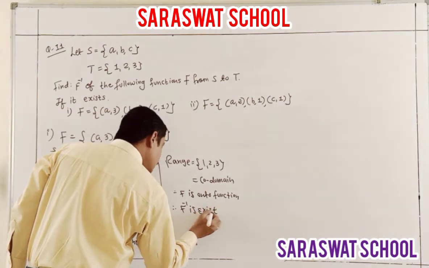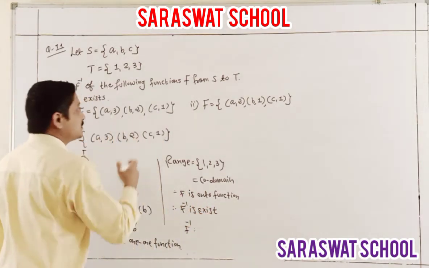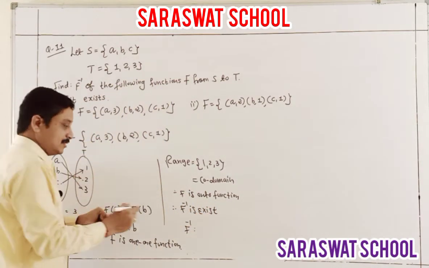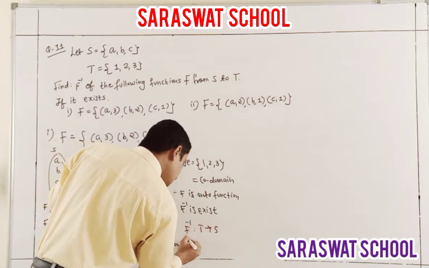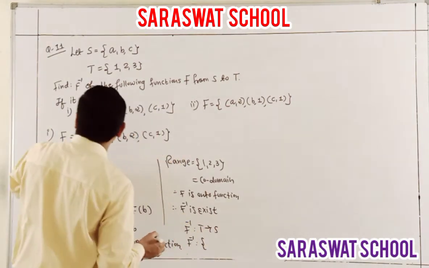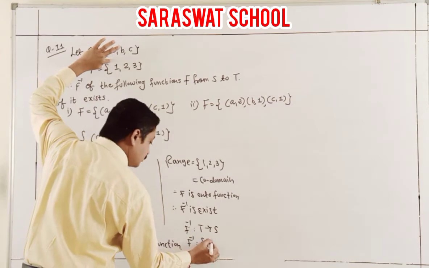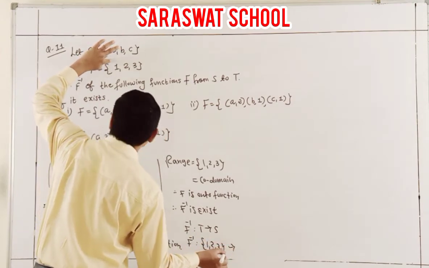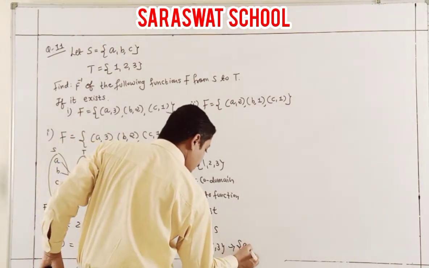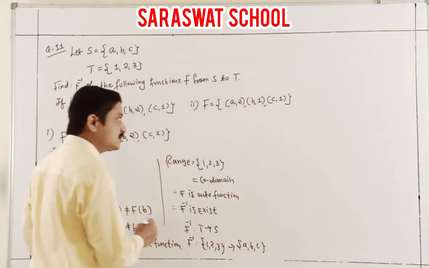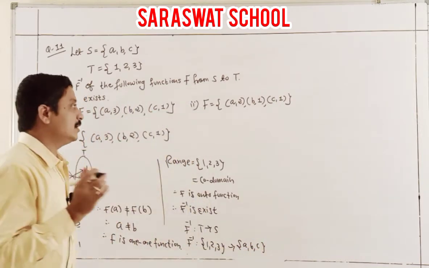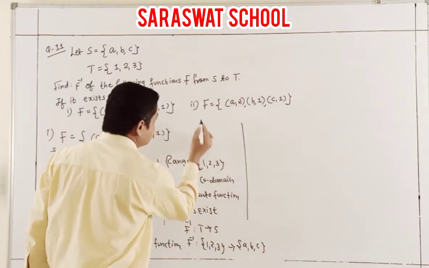And what is the existing value? Yes, it is T to S. T to S. And what is the T to S? Your T value is known: 1, 2, 3 tends to, what is the S? A, B, C. And that's why this value is happily done. Now I am moving ahead to the second question.